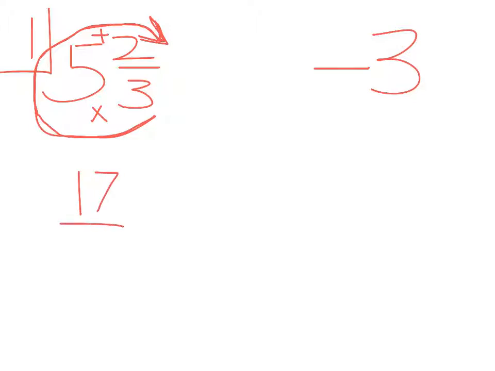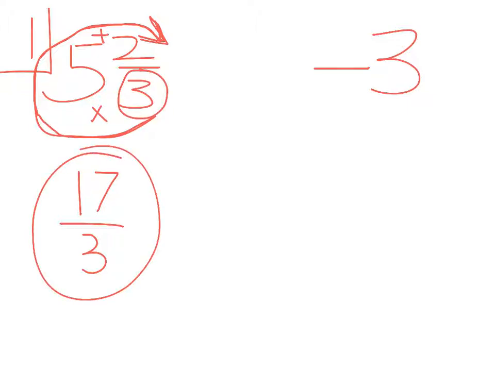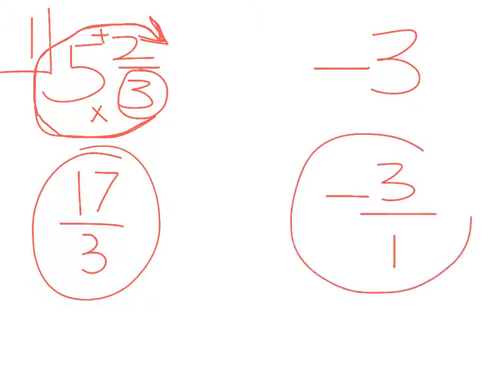Write that down. And then MAD, the divide part, is you divide by the same bottom number in the fraction. 3 becomes 3. So that is the answer for number 1A. Then you've got negative 3. Let's write that as a fraction, guys. Any number that is not written as a fraction, you can put it over 1, and now it is.